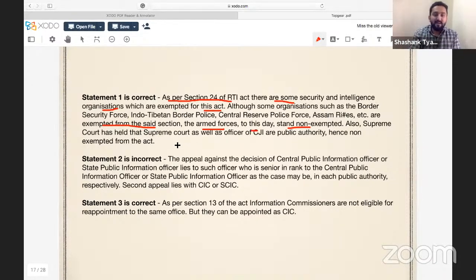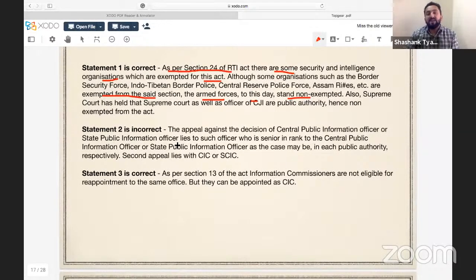The second statement is incorrect. The appeal against the decision of the Central Public Information Officer or State Public Information Officer lies to such officer who is senior in rank to the Central Public Information Officer, or at the state level as the case may be, in each public authority respectively. The second appeal lies with CIC or SIC. It means if you file an appeal against the CPIO, that will be called the first appeal, and it would be with a senior officer.